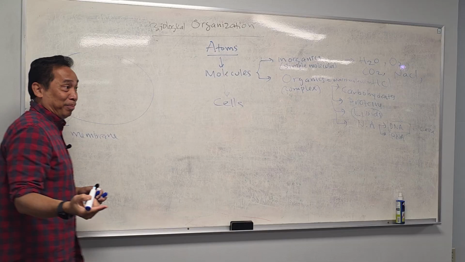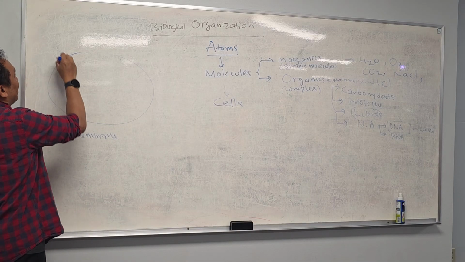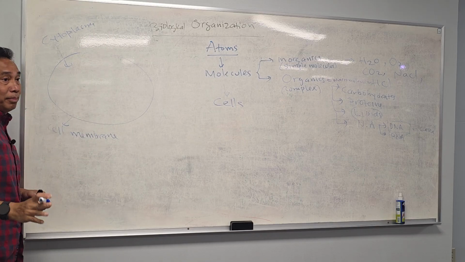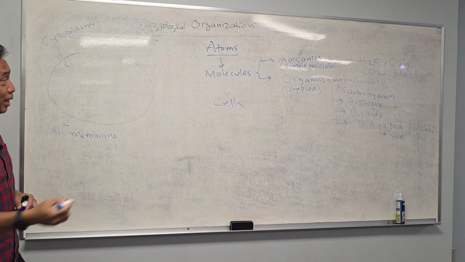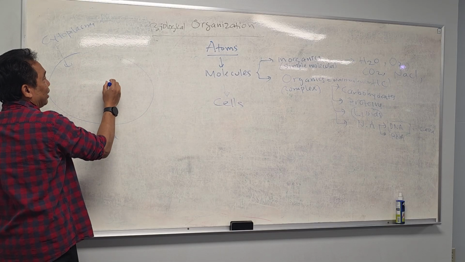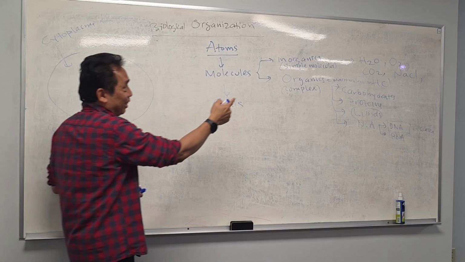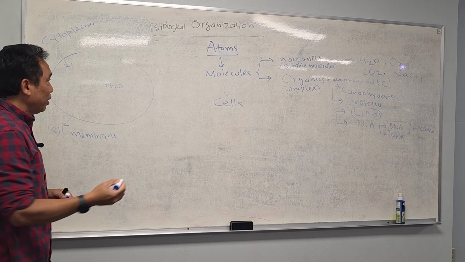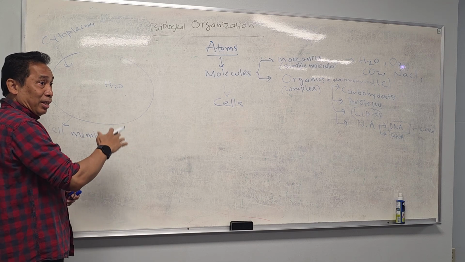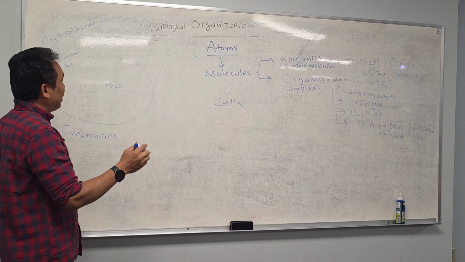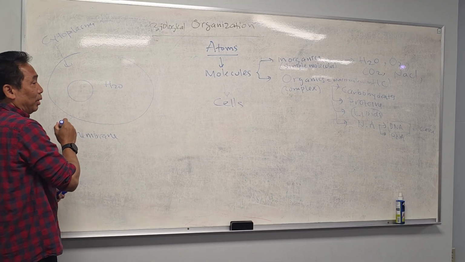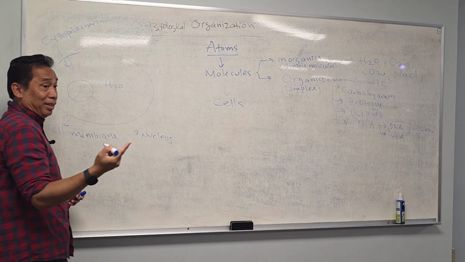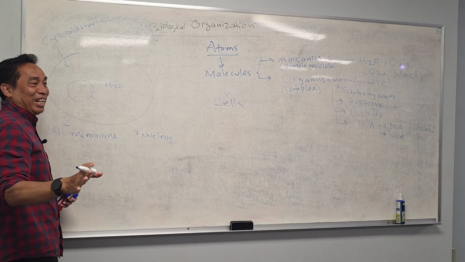It consists of lipid. And then inside the cell is called cytoplasm. 70% of cytoplasm is actually water. What is water? One of the inorganic molecules, right? You also have a lot of proteins in it, and a lot of organelles, right? What is next? The nucleus. This one is only in eukaryotic cells, right?